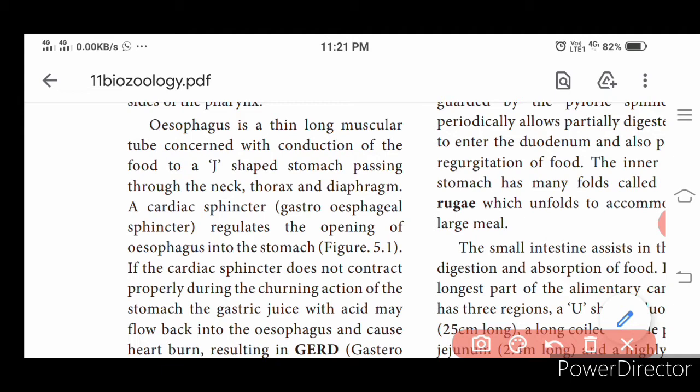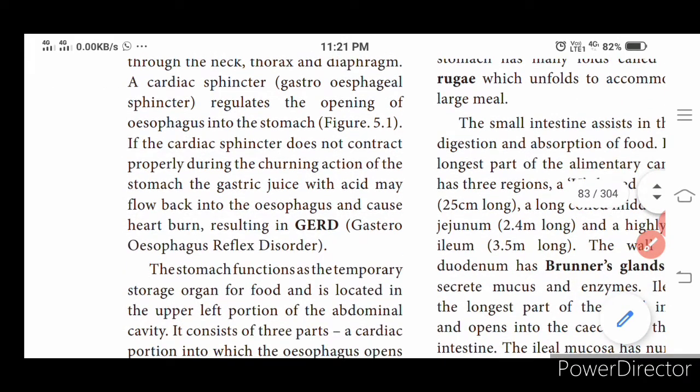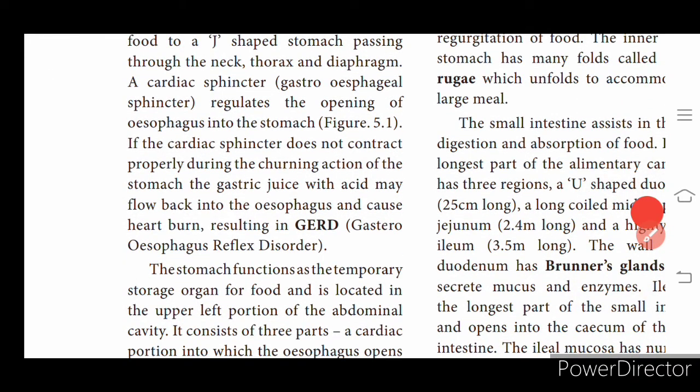So what is a sphincter? It is a controller which is able to regulate the movement of the food. It regulates the opening of the esophagus into the stomach. If the cardiac sphincter does not contract properly, there is a chance of gastric juice coming up and it may cause acidity. That is called GERD, gastroesophageal reflux disorder.